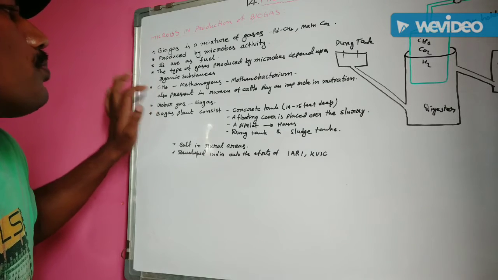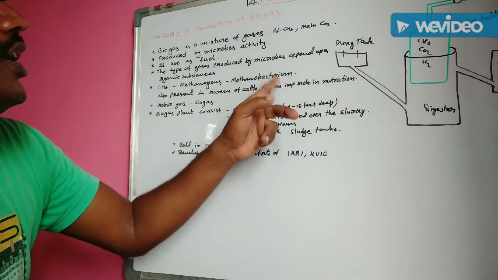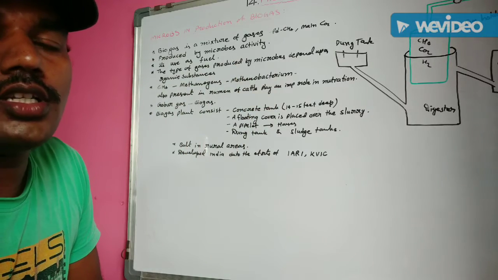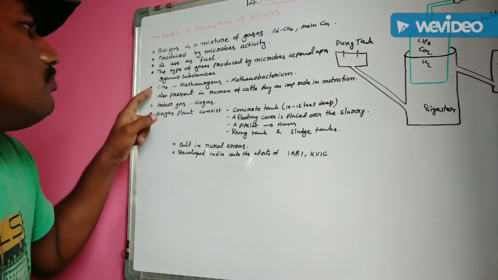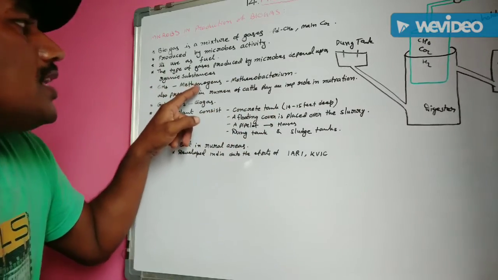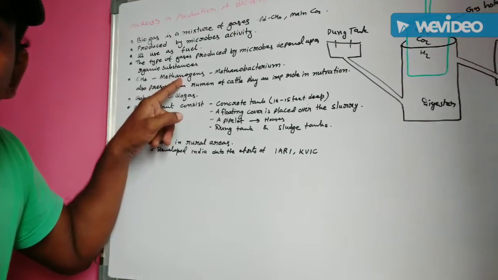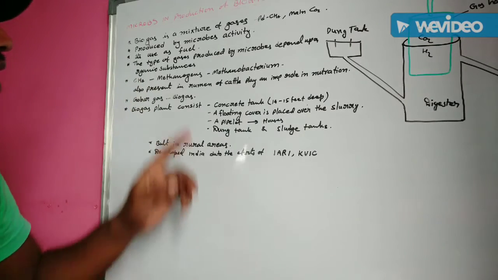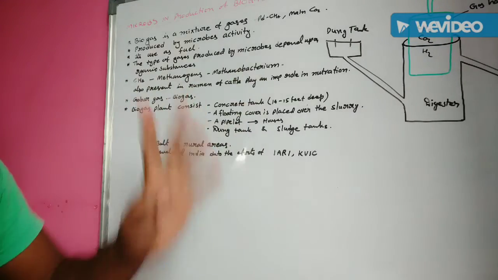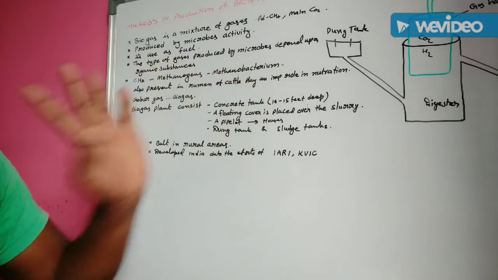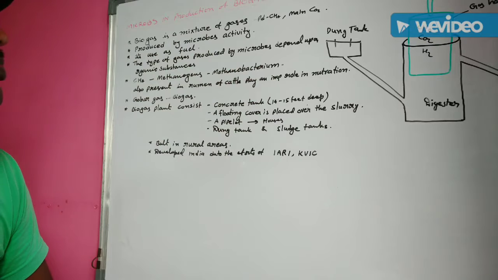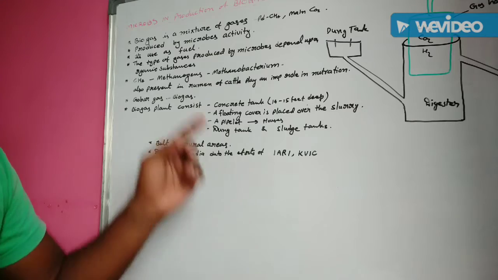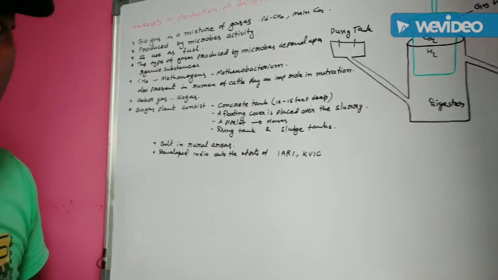Next one, methane. You already know the methane gas is produced by one of the anaerobic bacteria, that one is methanobacterium. Understand? The bacteria which produce methane gas are known as methanogens. Methanogens means nothing but methane producing organisms. One of the most important bacteria is methanobacterium. The methanobacterium produces methane gas. That's why the methanobacterium is also called a methanogen.